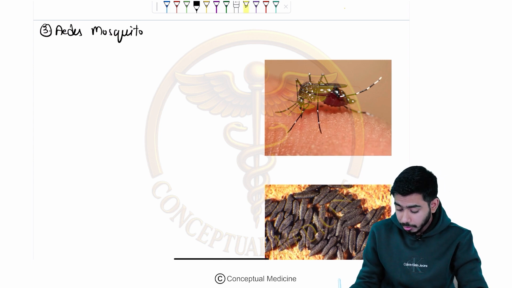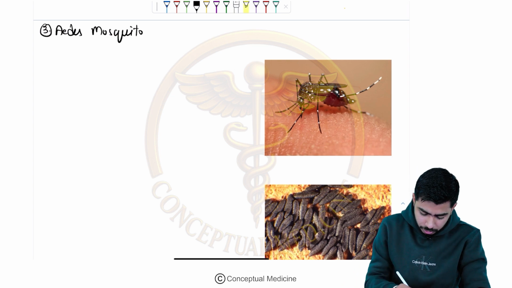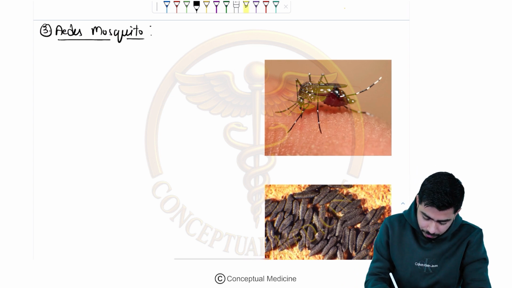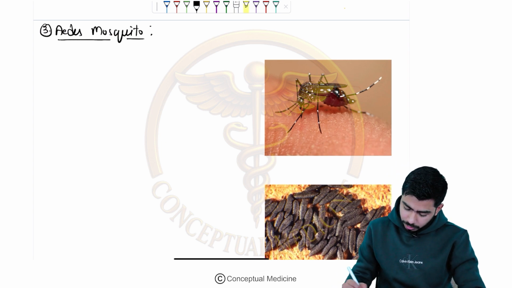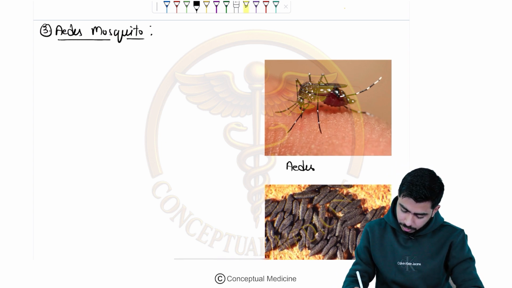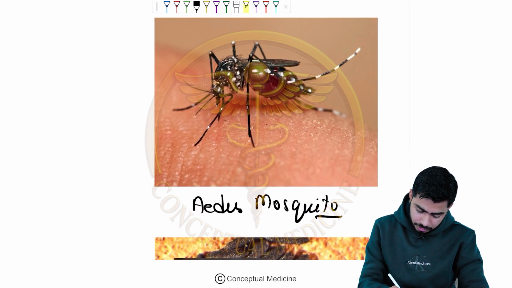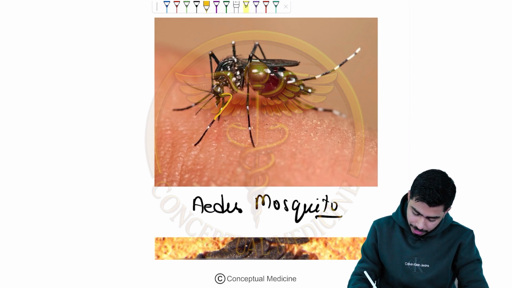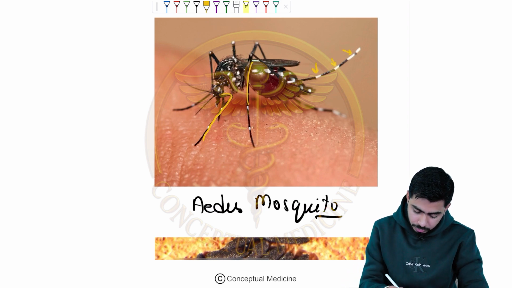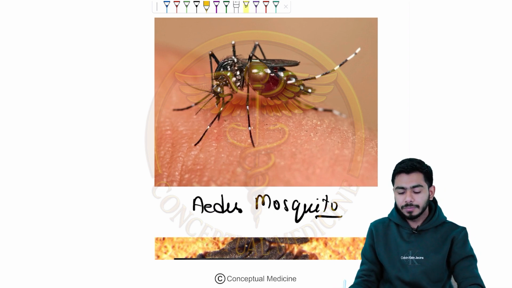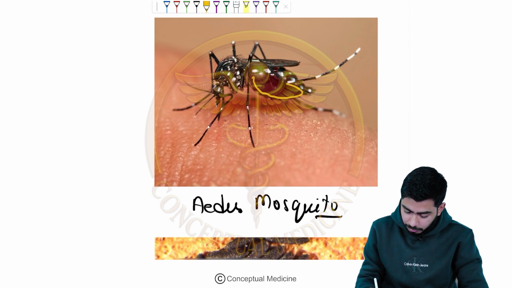This is a very, very annoying friend, the Aedes mosquito, right? And it has a very cool look. So you can see this is the picture of the Aedes mosquito. For exam purposes, guys, please remember that this image is the Aedes mosquito. What I can see over here is black color wings, but those black wings have white spots, and that looks cool for this particular mosquito, right? And you can see the belly is containing blood over here, isn't it?